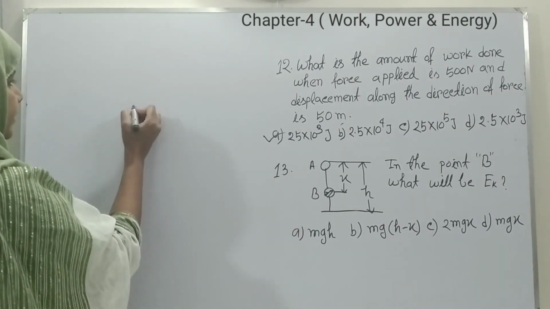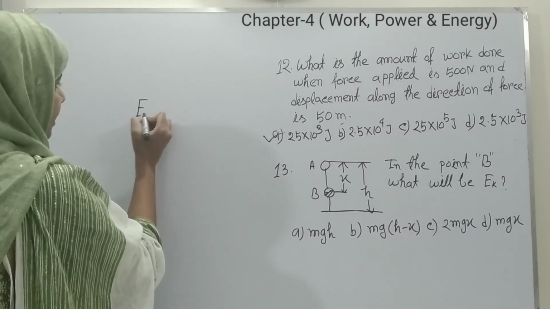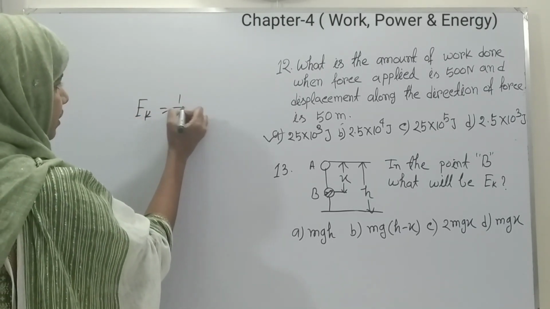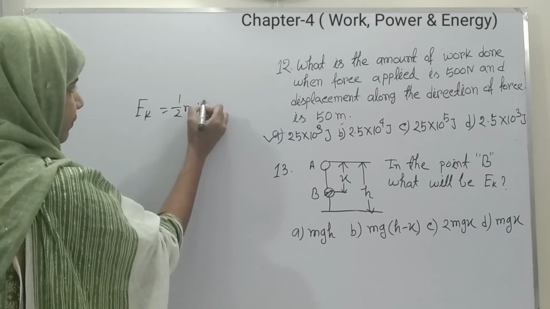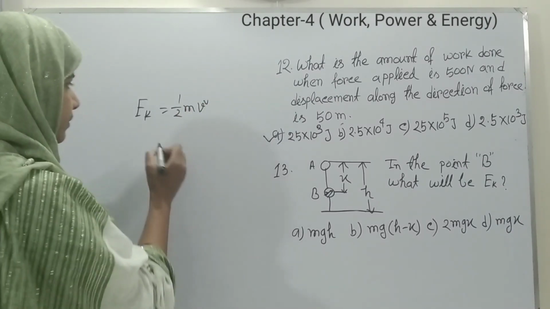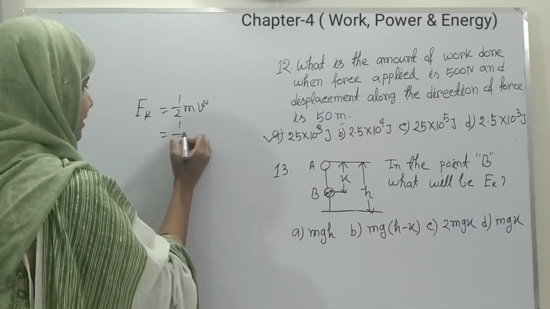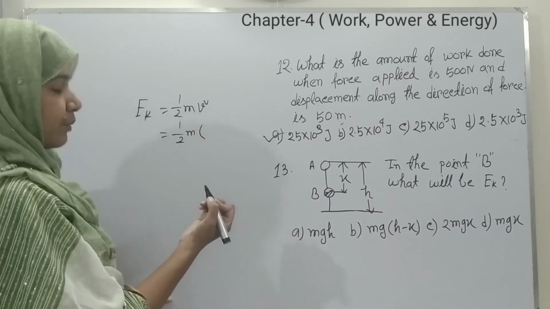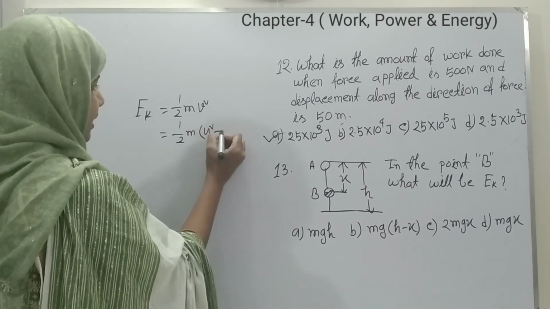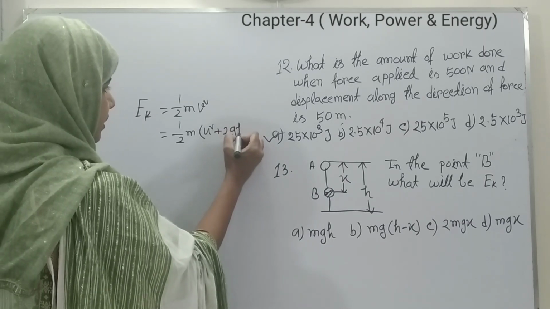As you know that kinetic energy, that means EK equals to half mv square. Now, as it's a freely falling body, v square equals u square plus 2gh.